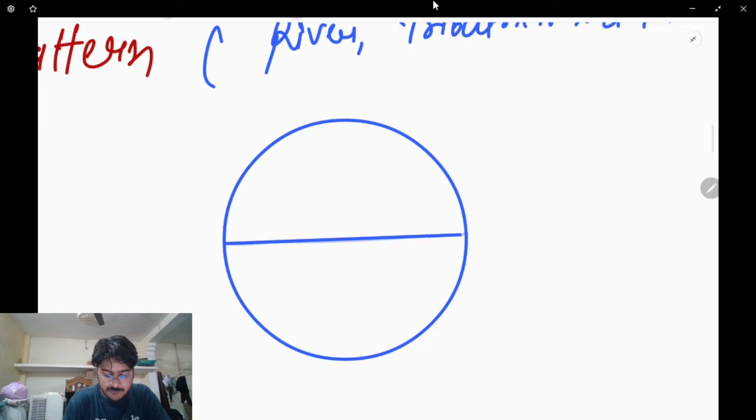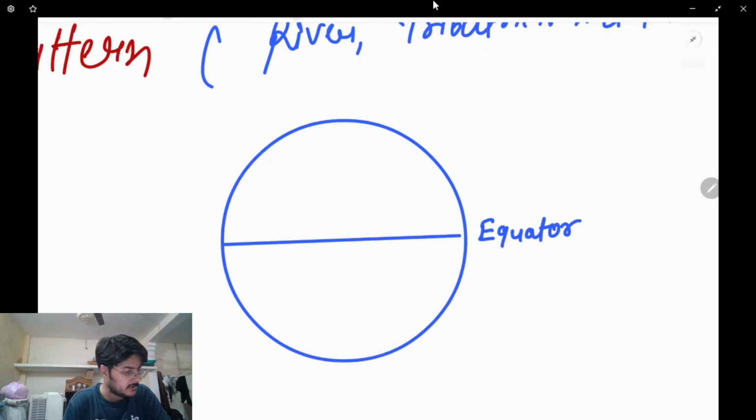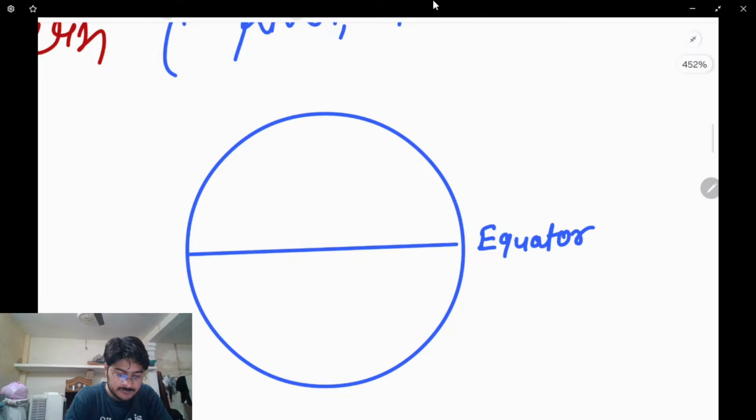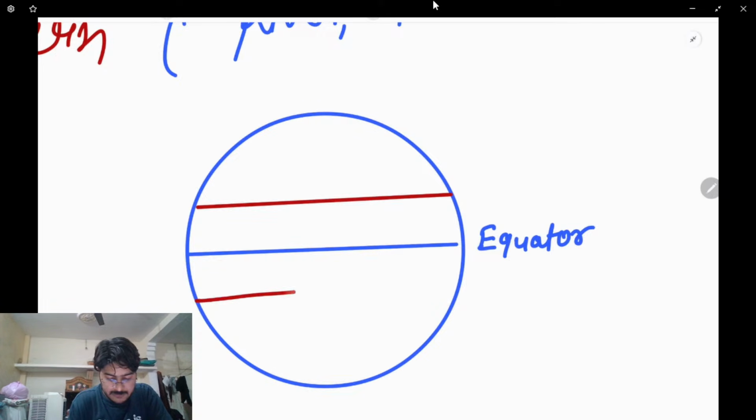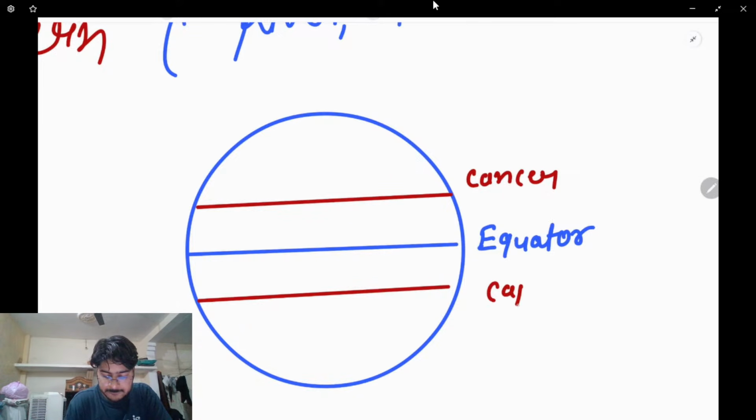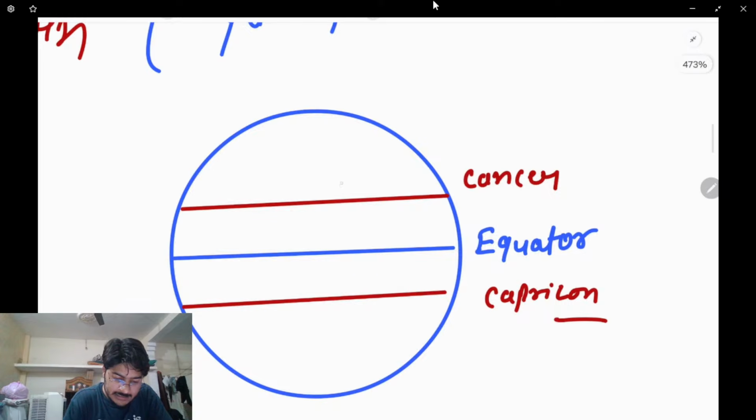I'll talk about each and everything. What is the equator? This is the equator, and here this is the Tropic of Cancer. This is one more line, the Tropic of Capricorn. Clear? So India lies somewhere here.